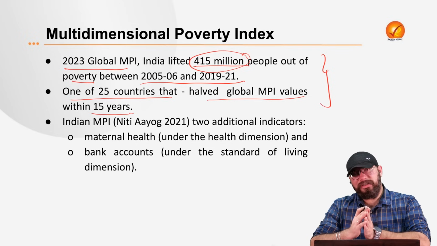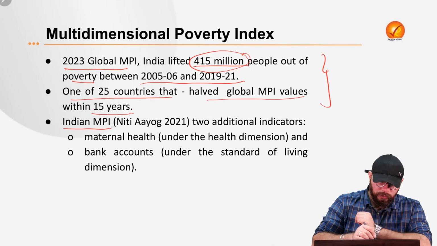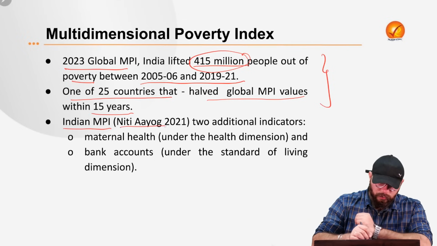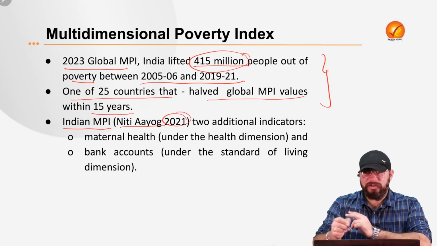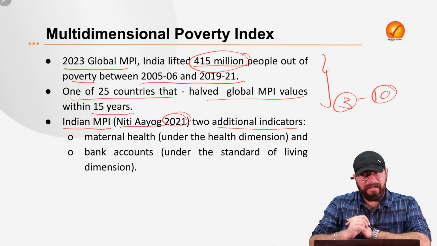Now, taking inspiration from the global multidimensional poverty index, India has also launched its own Indian MPI, multidimensional poverty index. It has been launched by Niti Aayog in the year 2021. And it has two additional indicators, other three major dimensions, and under that 10 sub indicators.